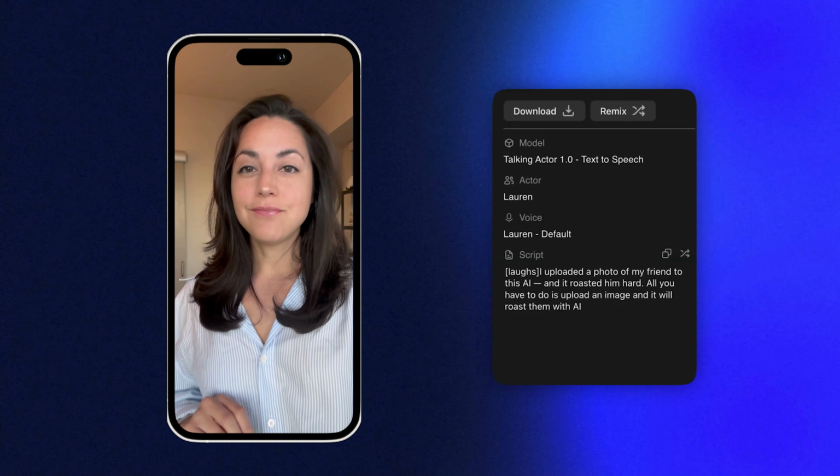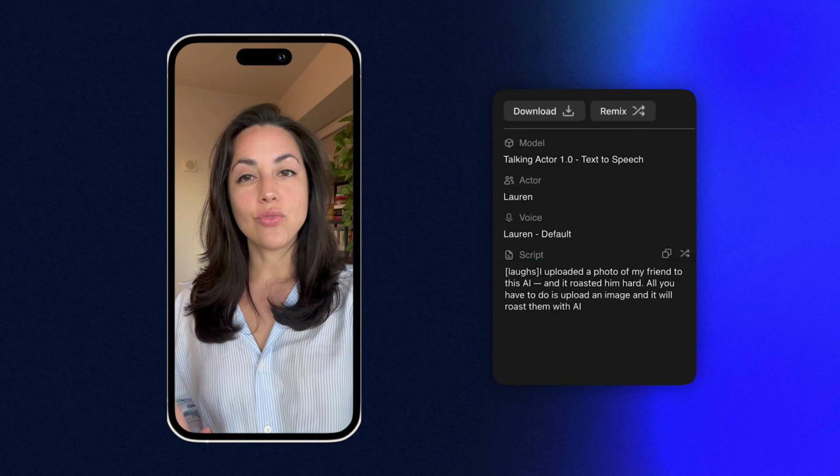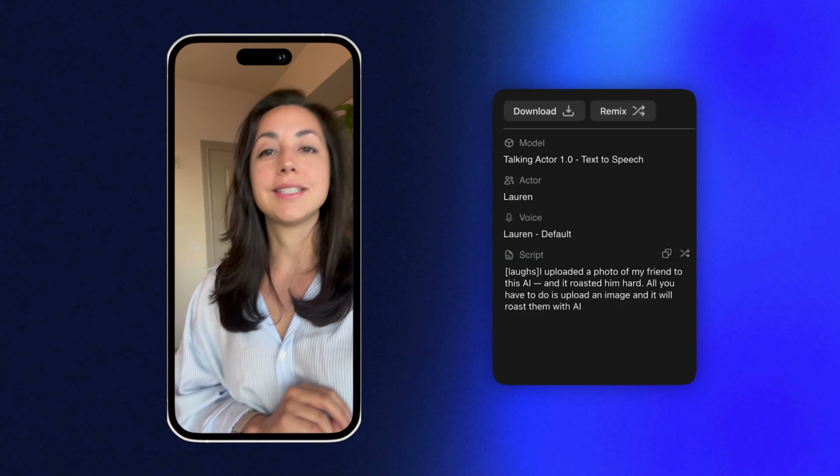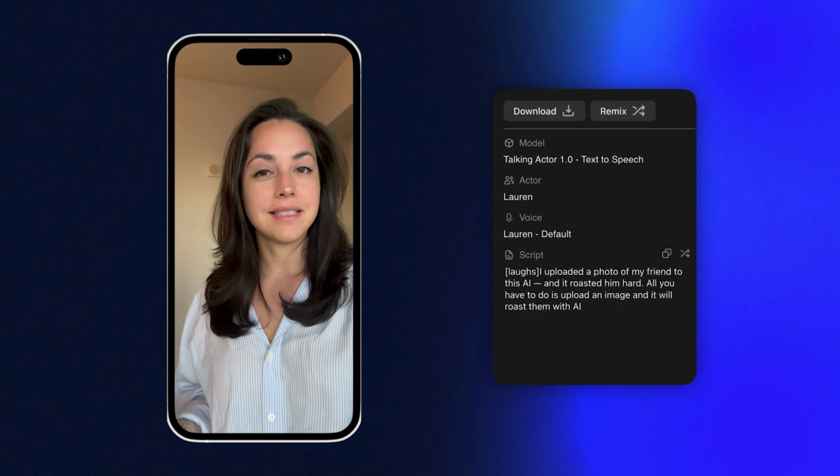I uploaded a photo of my friend to this AI and it roasted him hard. All you have to do is upload an image and it will roast them with AI.